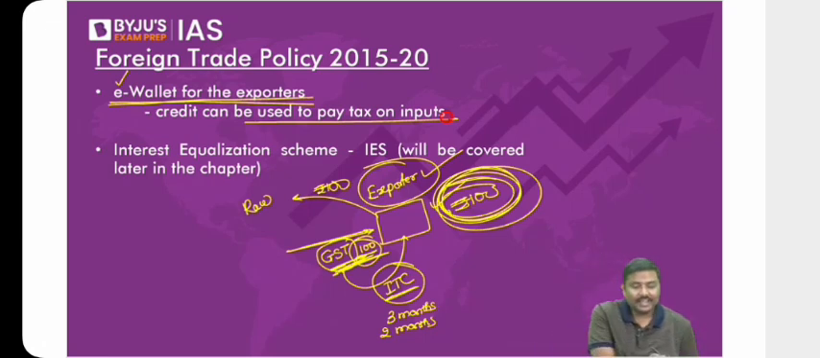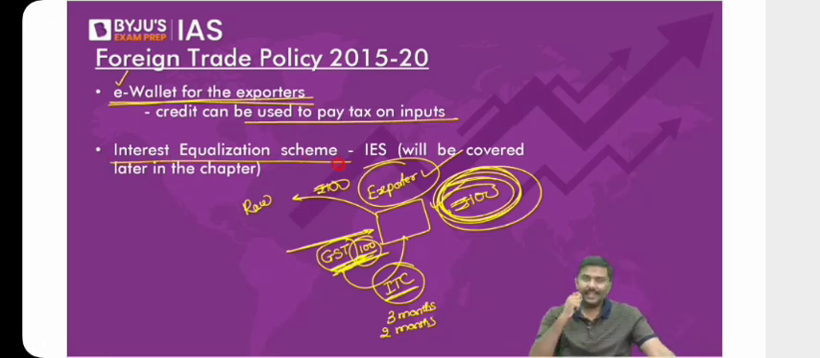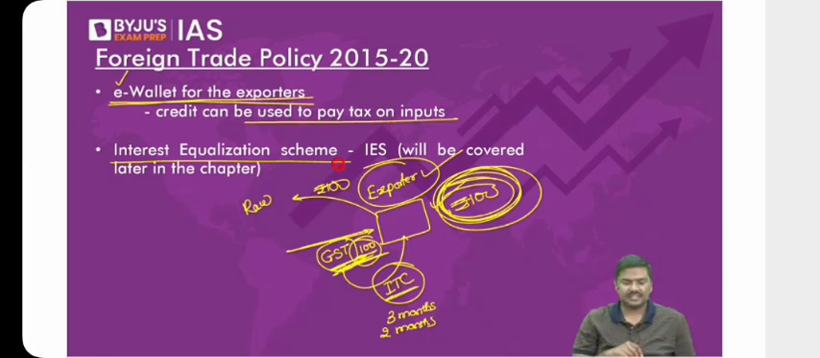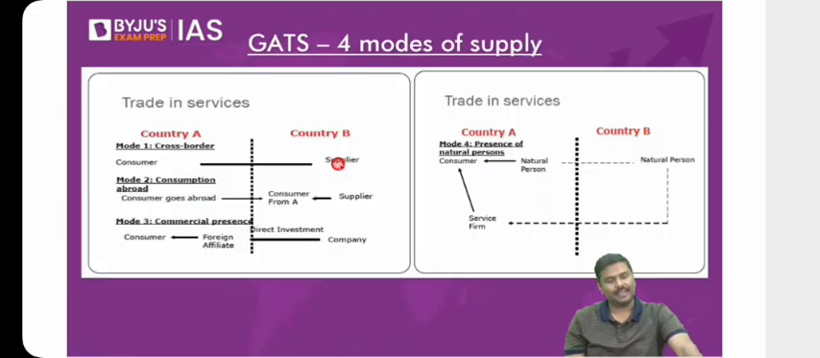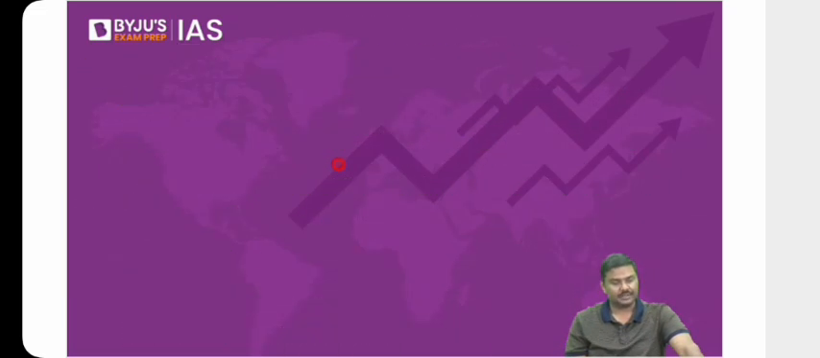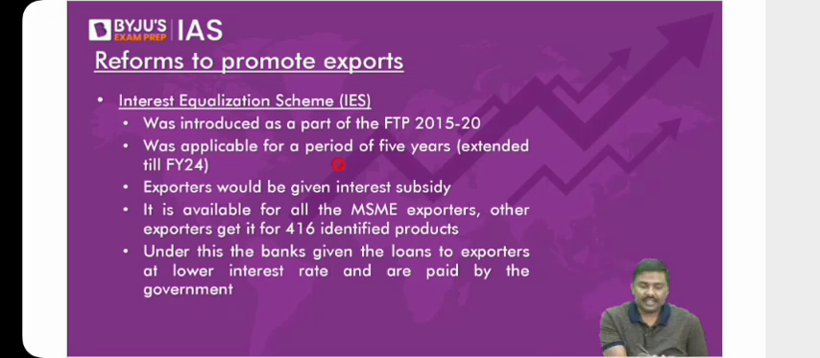And finally, the Interest Equalization Scheme, IES. What is this Interest Equalization Scheme? Right, let me cover it. Don't worry, WTO, don't say, sir, you're skipping. I'll cover it. The idea of the Interest Equalization Scheme is this. Right, have a look at this. Let's start. The Interest Equalization Scheme was introduced as a part of Foreign Trade Policy 2015 to 2020.